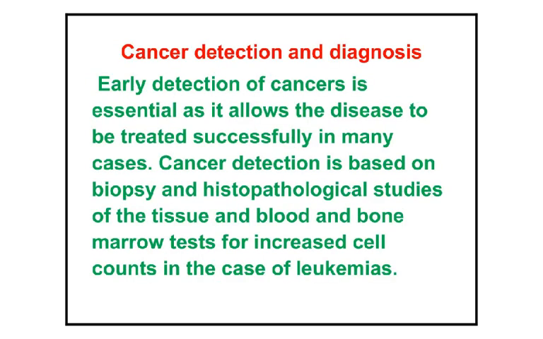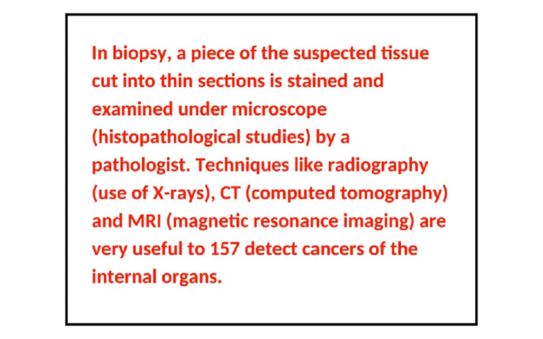How do we detect cancer? Cancer detection and diagnosis. Early detection of the cancers is essential as it allows the disease to be treated successfully in many cases. Cancer detection is based on biopsy and histopathological studies of the tissue, and blood and bone marrow tests for increased cell counts in the case of leukemias. What do we do in biopsy? In biopsy, a piece of the suspected tissue cut into thin sections is stained and examined under a microscope. Histopathological studies, we call this, are done by a pathologist.